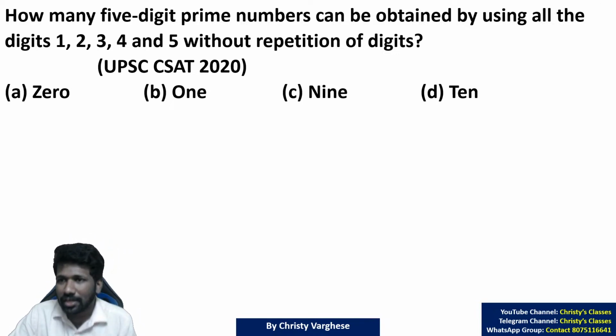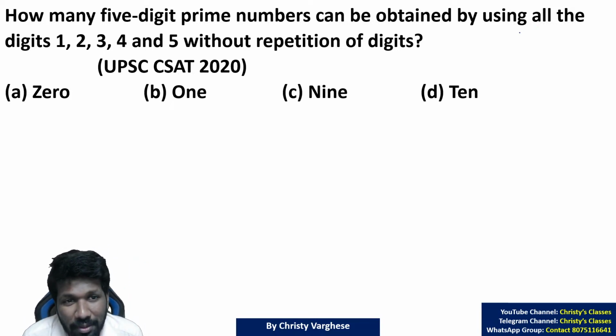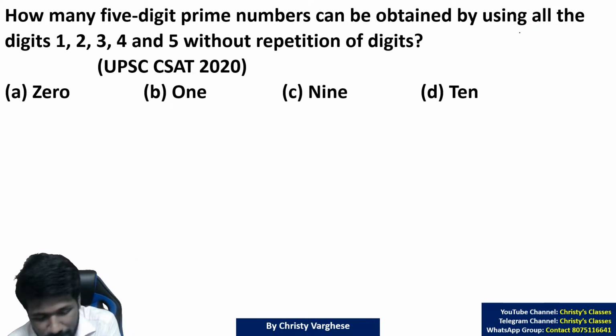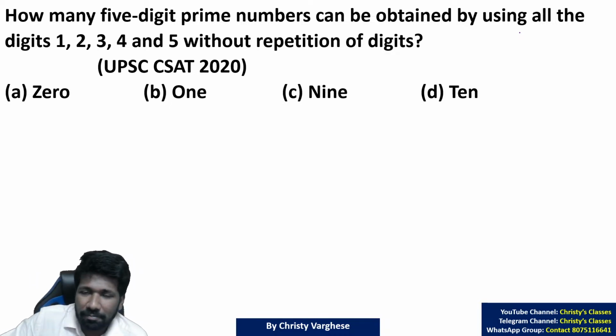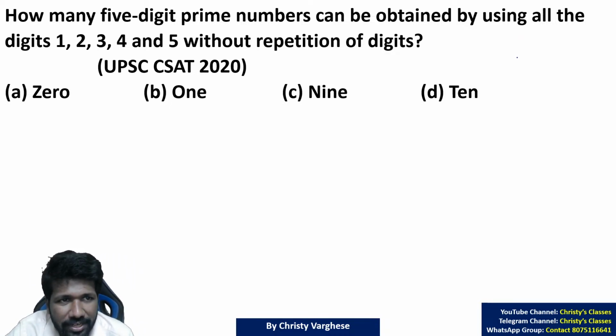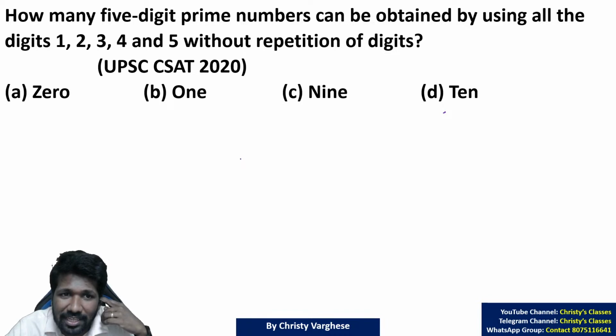So this question is connected to tests of divisibility also, prime numbers, classification of numbers also. It's a hybrid question. Multiple chapters in number system are involved here. How many 5-digit prime numbers can be obtained by using all the digits 1, 2, 3, 4, 5 without repetition of digits? What is prime? We already discussed: a number which is divisible by 1 and that number only. That means no other factor other than 1 and that number. That means 2 or 3 or 4 or 5 or 6 etc. cannot be the factors. So 1, 2, 3, 4, 5 only digits should be used.